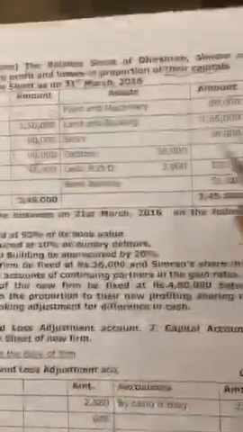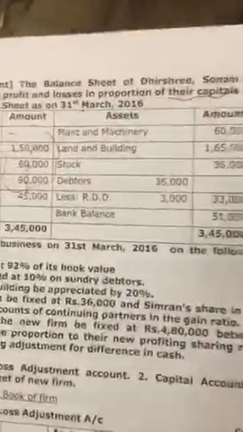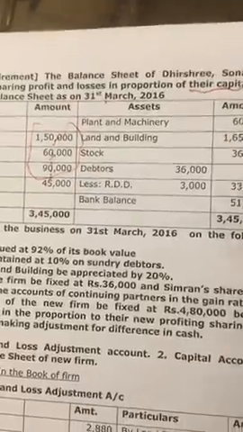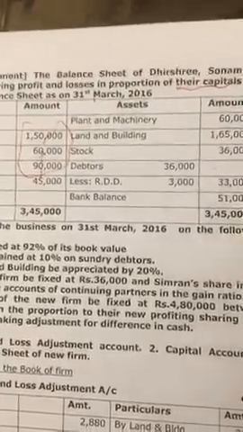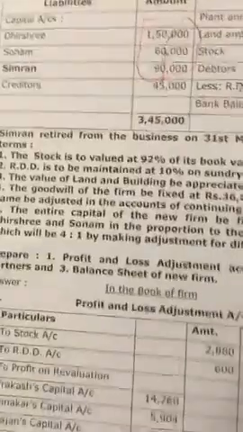Creditors are given, then plant and machinery, land and building, stock, debtors less RDD, bank balance, all the usual items.